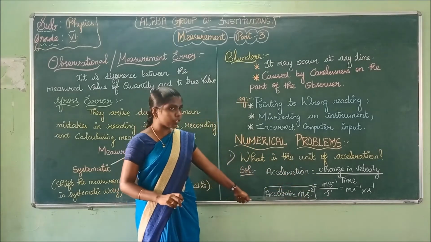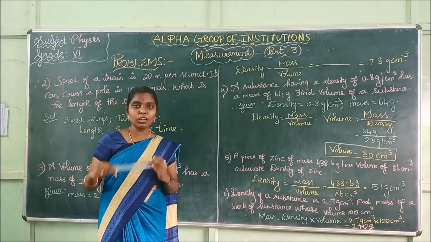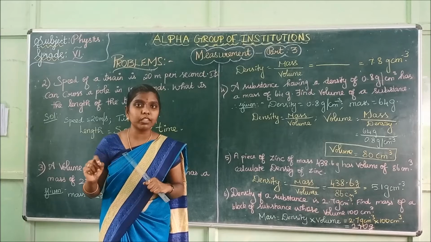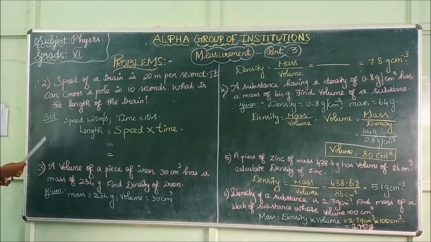The unit of acceleration is meter second power minus 2. What is the unit of acceleration? Unit of acceleration is meter second power minus 2. Okay. The second problem. See the second problem.